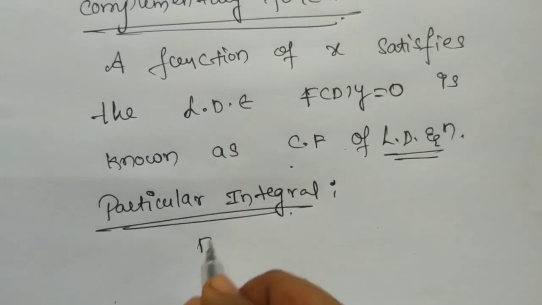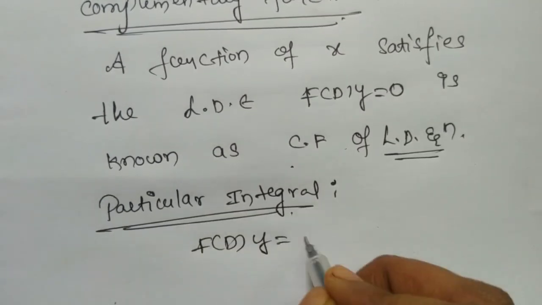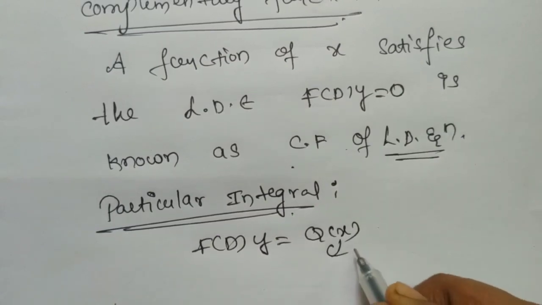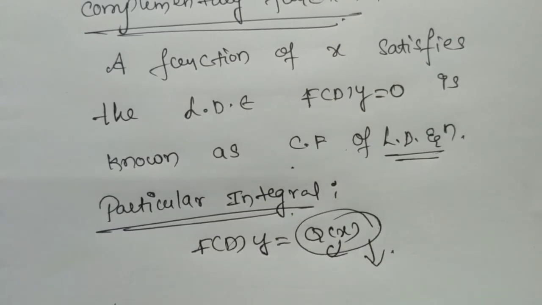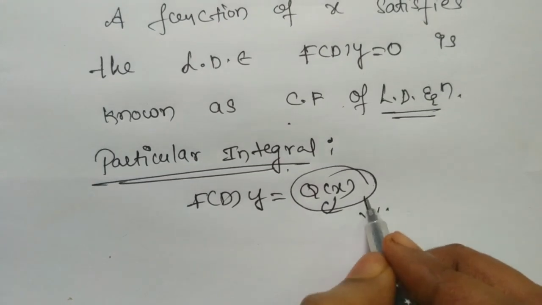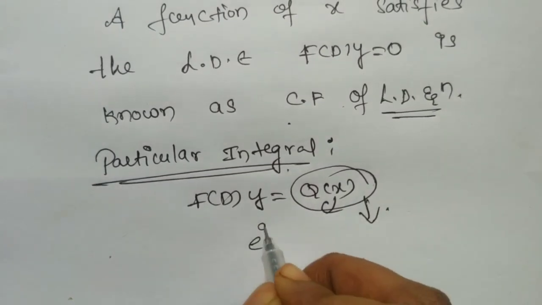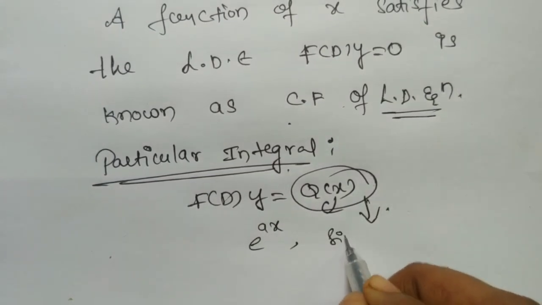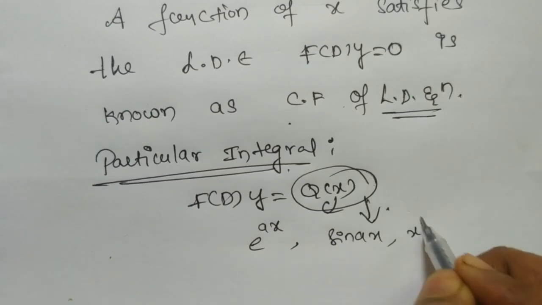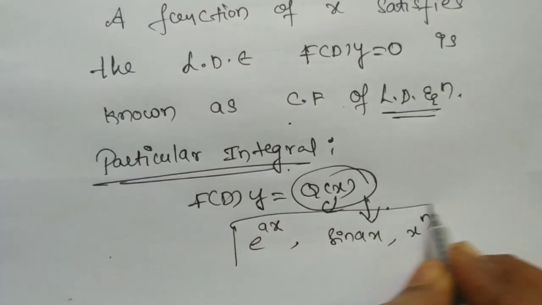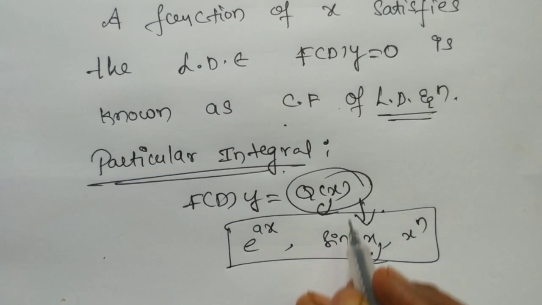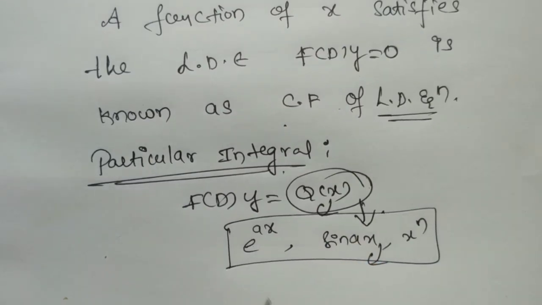In f(D)y equal to Q of x, Q of x is not equal to 0, and Q of x is in the form of, suppose, e power ax, or sin ax, or x power n forms. Then the solution we find for Q of x is known as the particular integral.